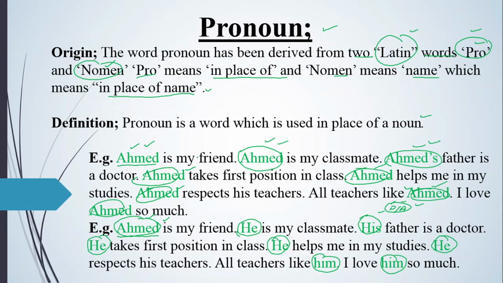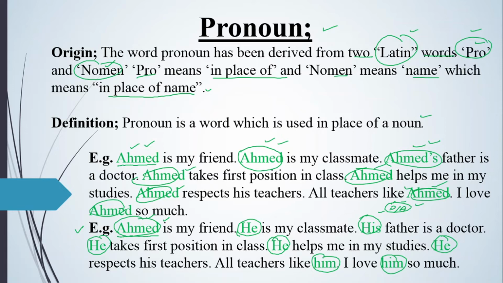Now see, in the first paragraph, Ahmad, Ahmad, Ahmad is being repeated all the time. But in the second example I have stopped the repetition of the same noun. Then your paragraph will look suitable and acceptable. For example, if I read the first one in front of you, you can guess which one will be the best. Like I say, Ahmad is my friend, Ahmad is my classmate, Ahmad's father is a doctor, Ahmad takes first position in class, Ahmad helps me in my studies, Ahmad respects his teachers, and all teachers like Ahmad. I love Ahmad so much. Now see, Ahmad is being repeated time and again.